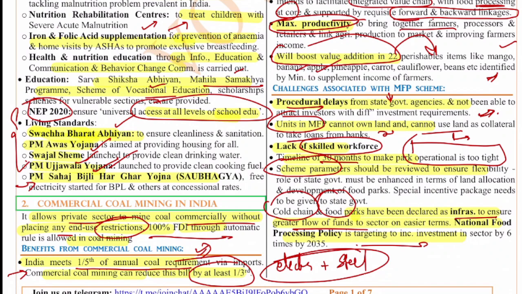So this can be a very good conclusion, because this includes even the way forward as well. Overall, this scheme has great potential, and if used in the right spirit, this will in fact change the face of Indian agriculture forever. So this is about the mega food park scheme.